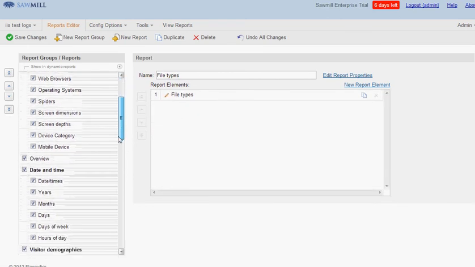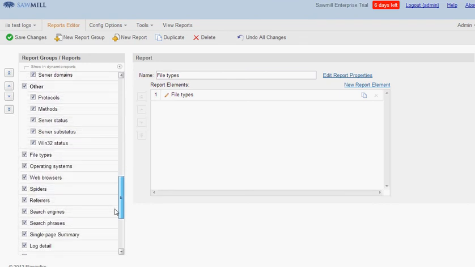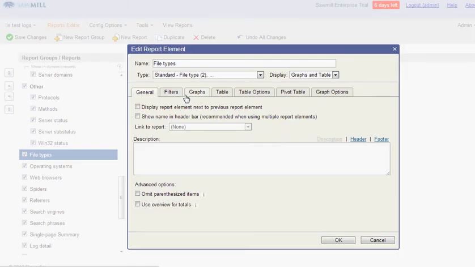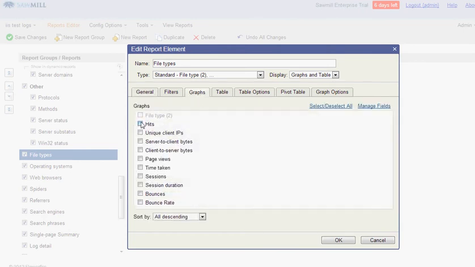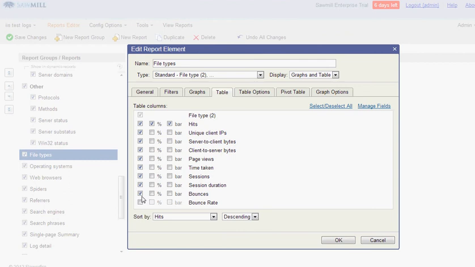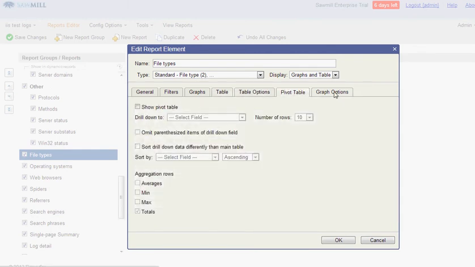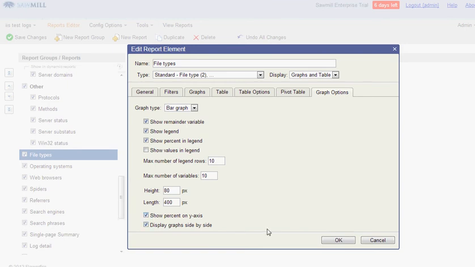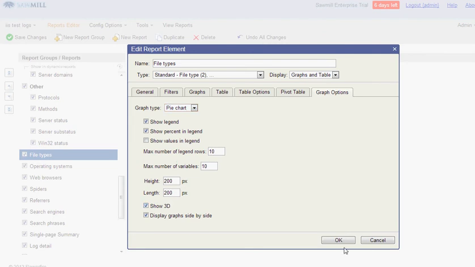So we're going to edit the file types report. We want to add a graph, and we want to take away some of the columns because they just have no reason to be there for file types. We want a 3D pie chart.